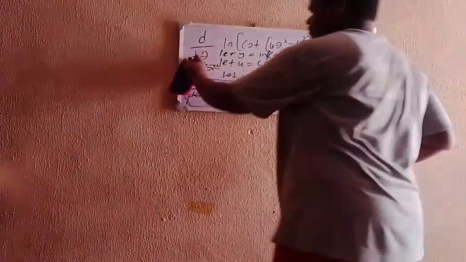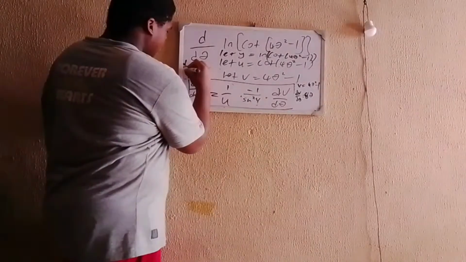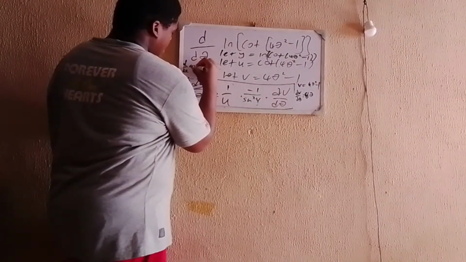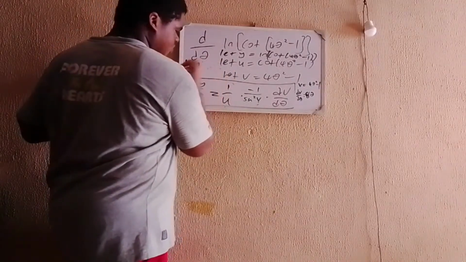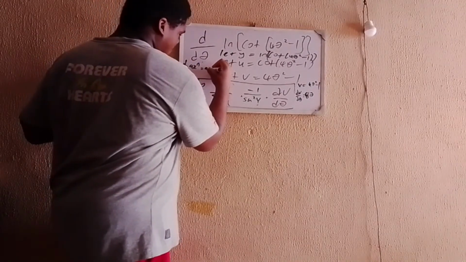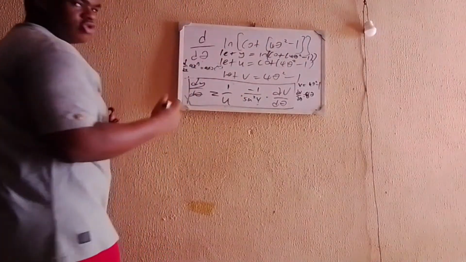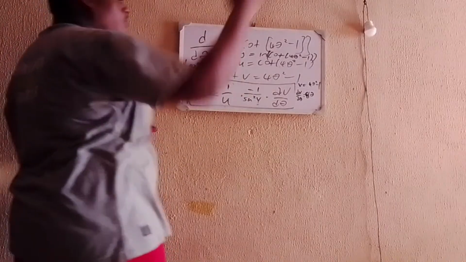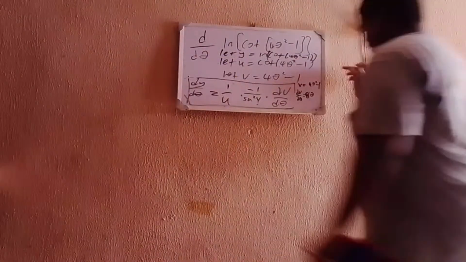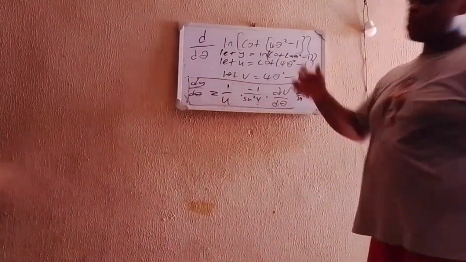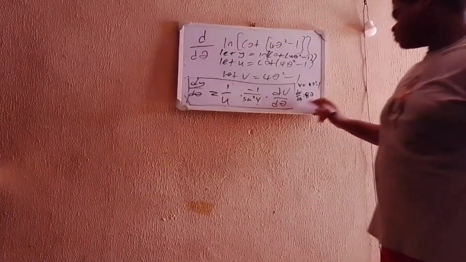Let me clean this. So if you are differentiating something like ax to the power of n, this is equal to a times n times x to the power of n minus 1. So you bring out the power, then you subtract 1 from the power. So you bring out 4 times 2 times theta to the power of 2 minus 1. Theta to the power of 2 minus 1 equals theta to the power of 1, which is theta. So I just have 8 times theta.